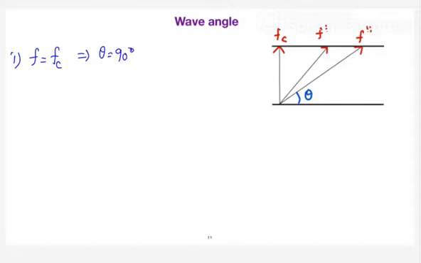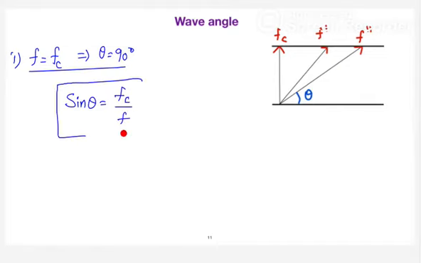By taking this as a reference, they have formulated the wave angle as sine theta is equal to fc by f. What does that mean? Suppose your frequency is the same as the cutoff frequency, you can see here that theta will be 90 degrees. How is that theta value measured here? It is the angle made by the wave with respect to the axis of the waveguide. So when the frequency is the same as the cutoff frequency, there is a 90 degree angle with respect to the axis.